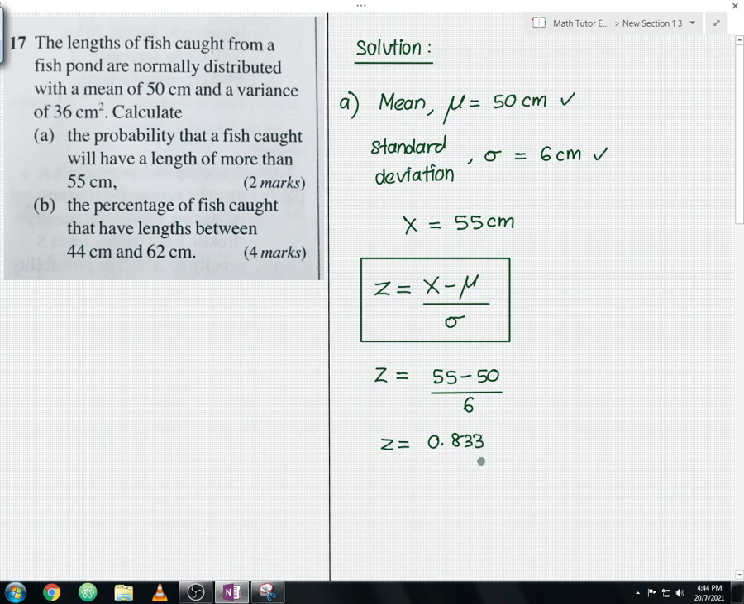When you key in your calculator, if you see a long decimal value, try to get the value up to 3 decimal places. There is a reason why I'm saying up to 3 decimal places. Because when you're referring to the Z table, you'll get a more accurate answer. So from here this will be our second step, where we get the Z value. Let me underline this.